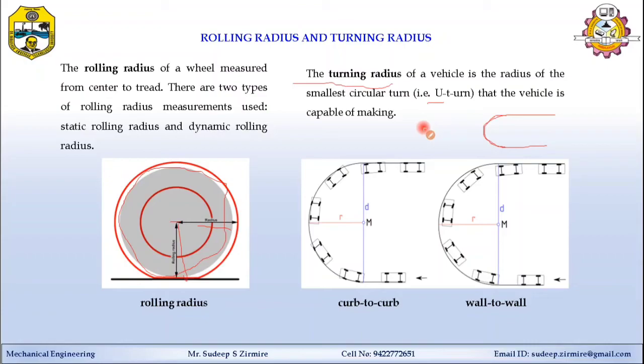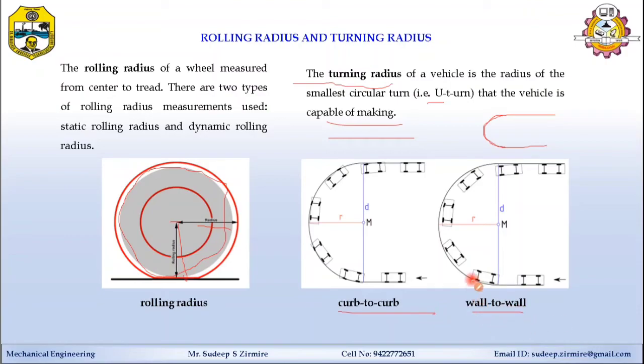It is generally measured in meters. For example, for a passenger car it is 10.4 meters to 10.7 meters, generally specified on the specification sheet or brochure of the vehicle. The turning radius is mentioned in two types: curb to curb and wall to wall.